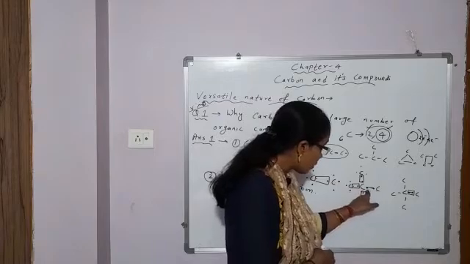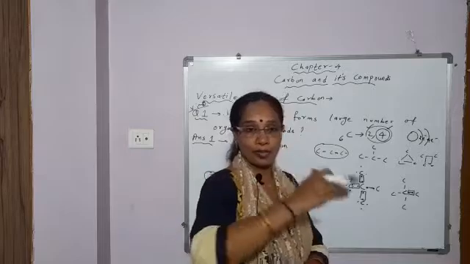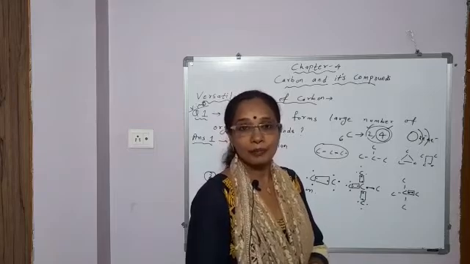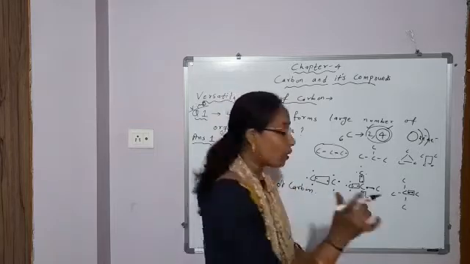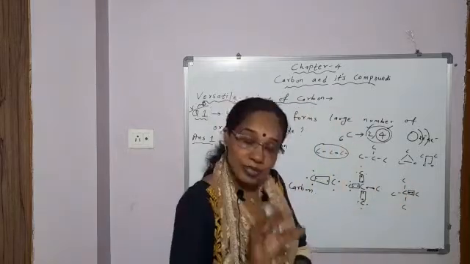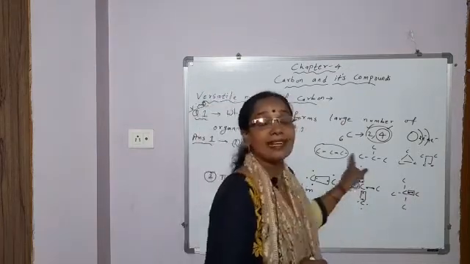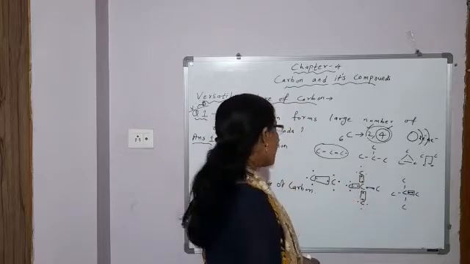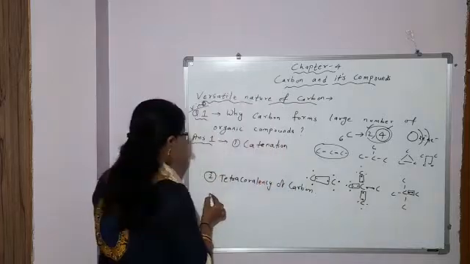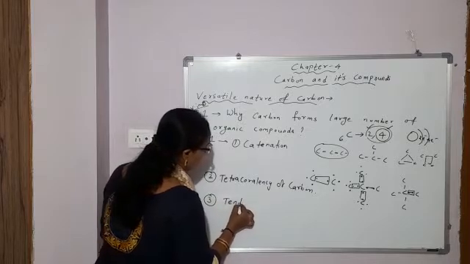And the shared pair of electrons between 2 carbon atoms, or between a carbon atom and some other element, is strongly held by the nucleus because of the small size of carbon, and the bond which it forms with another carbon atom or with other monovalent elements is exceptionally stable and strong, so the compound formed is exceptionally stable, and so there is a large number of carbon compounds. Now the third reason why carbon forms a large number of organic compounds is the tendency to form multiple bonds.